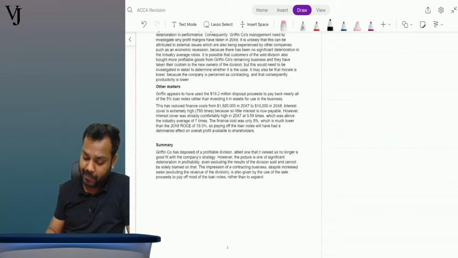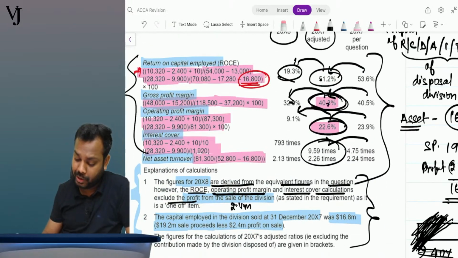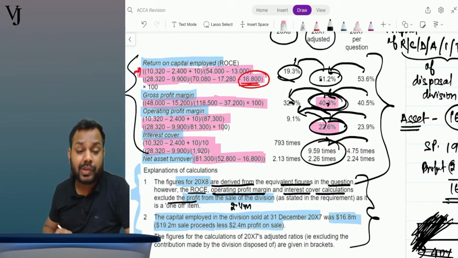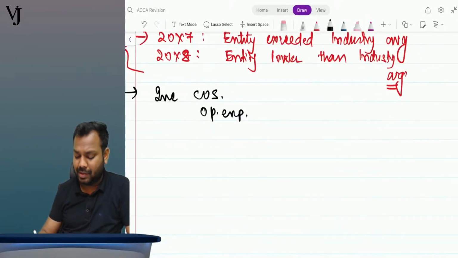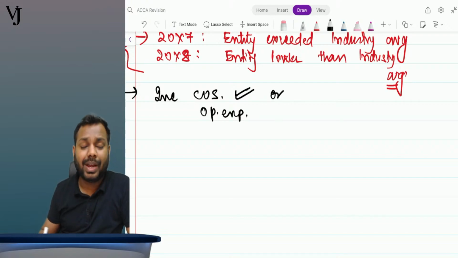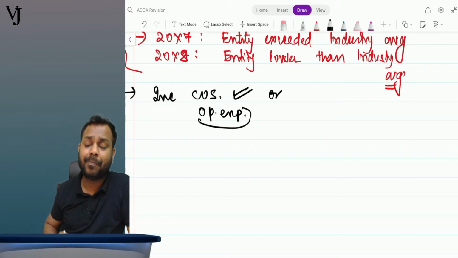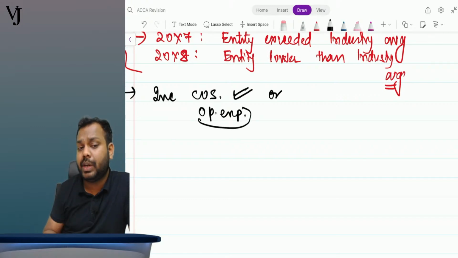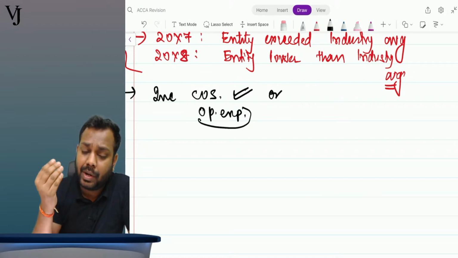Now see, understand, even the gross profit margin is reducing, the operating profit margin is reducing significantly, right? So first of all, understand it is due to increasing cost of sales, first reason, or it can be due to any other reason not known to the entity, for which the entity needs to investigate further. Now why is operating profit reducing? First point is carry forward impact of the reducing gross profit.